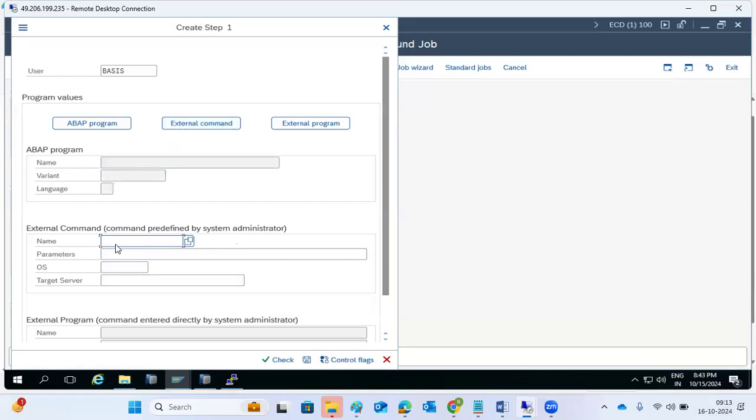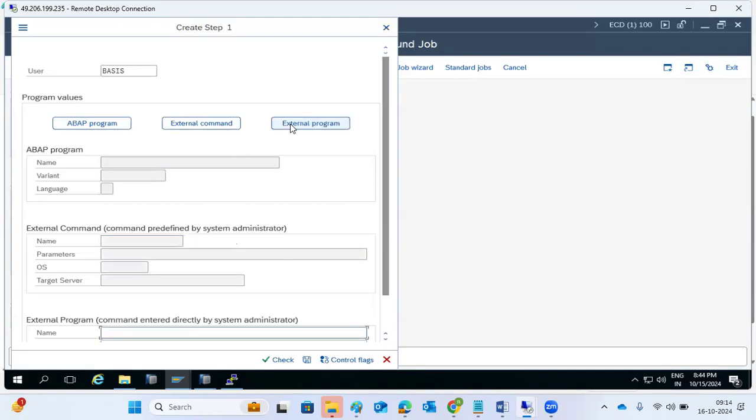Normally we can also write external commands, which means operating system level commands. Sometimes in real time, every day at 9 o'clock or 8 o'clock, as per the timelines, we have to execute some commands at the operating system level before the business login. If you execute daily and one day you miss it, there is a loss. Instead, if you create a job, the system will take care of that, and you don't need manual effort. That's why this background job concept is related to automation functionalities.